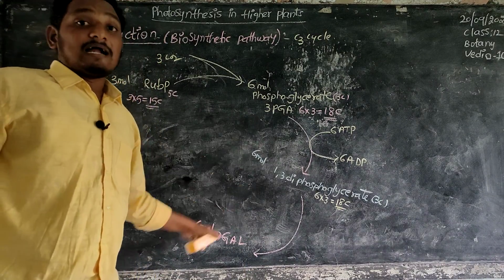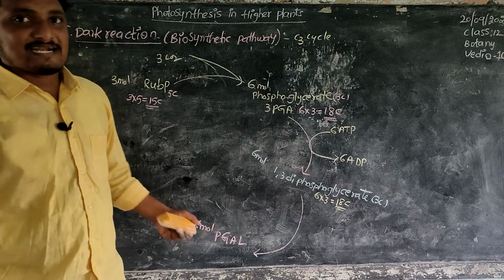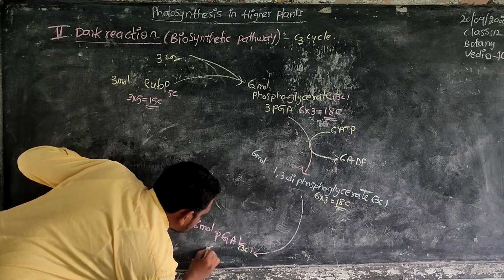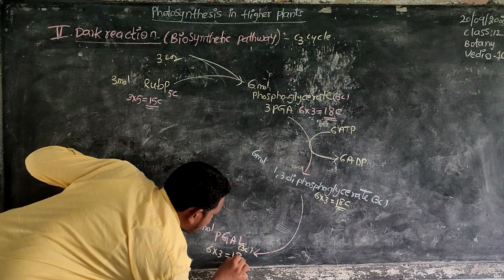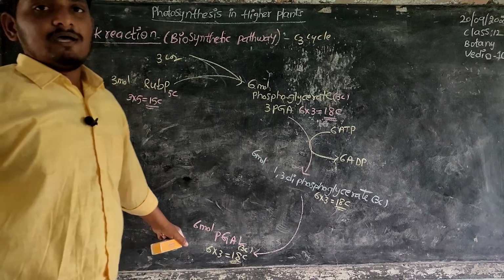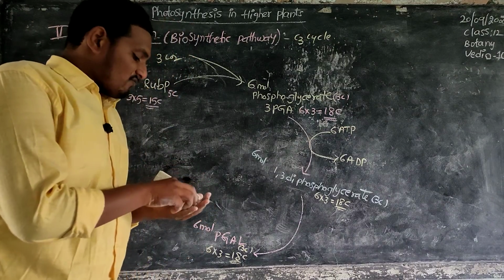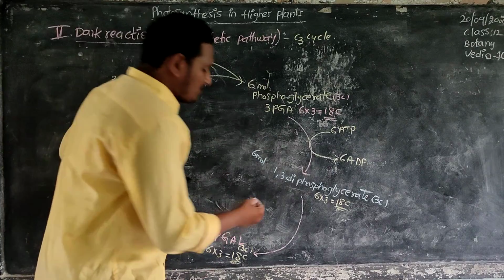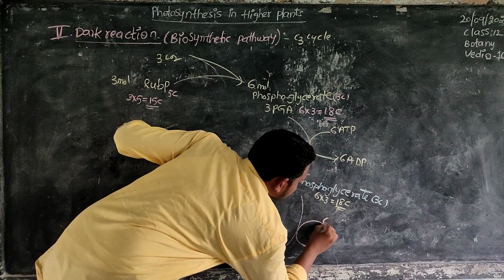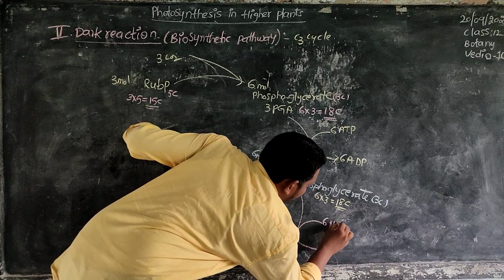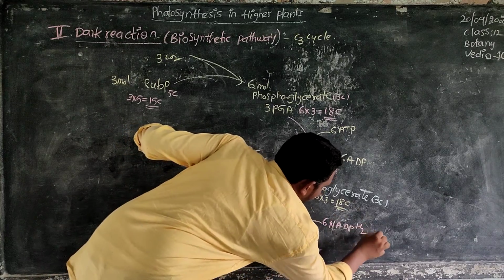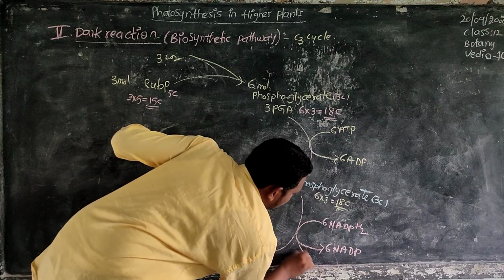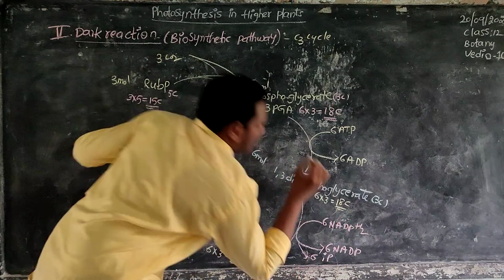Glycerate changes into aldehyde, phosphoglyceraldehyde, which is also a 3-carbon compound. 6 into 3 is equal to an 18-carbon compound. For this reduction, 6 NADPH2 are required, which change into 6 NADP and 6 inorganic phosphates.